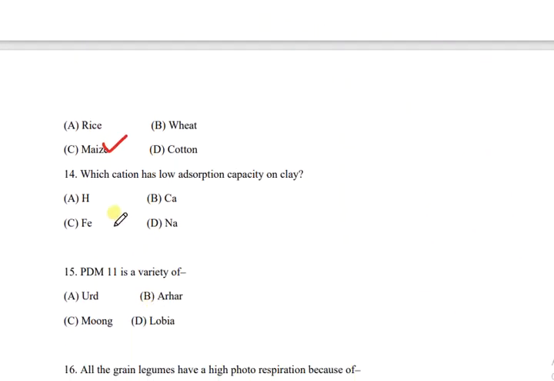Then the next question is question number 14. Which cation has low adsorption capacity on clay? And the options are H, hydrogen, calcium, iron, and sodium. And the correct answer is D, that is sodium, Na.